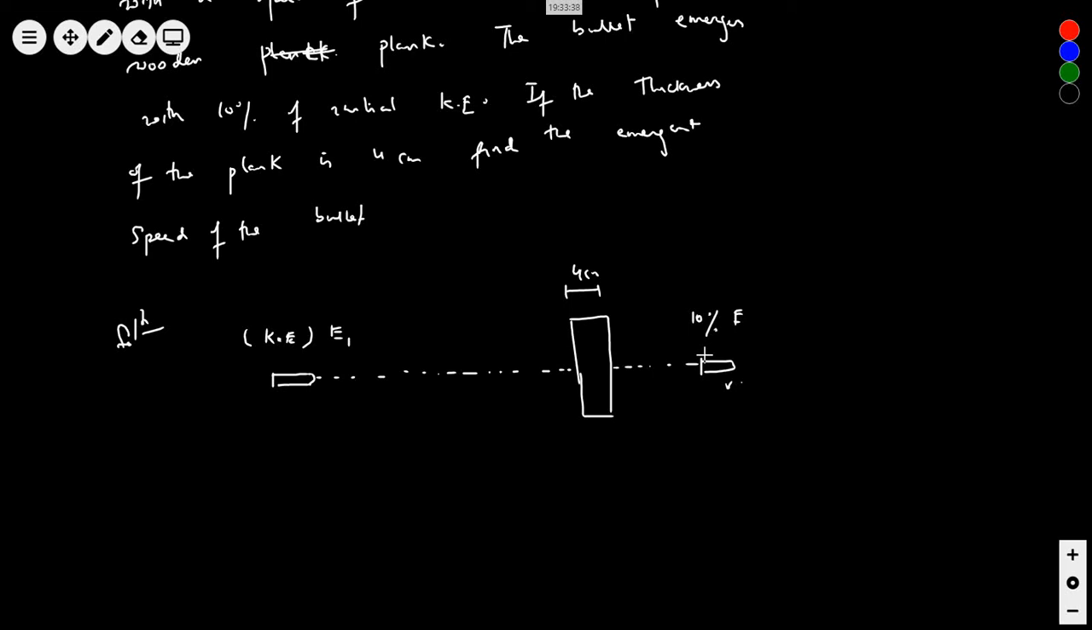This is by ratio and proportion, simple. What is given to you? I will write E final by E initial is 10%. So E final must be equal to 10% of E initial. That gives me 10 by 100 as the ratio of EF by EI.